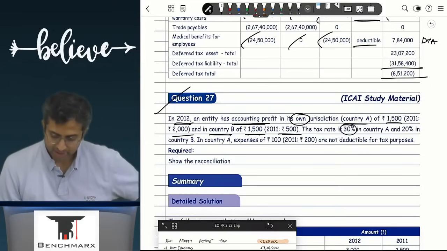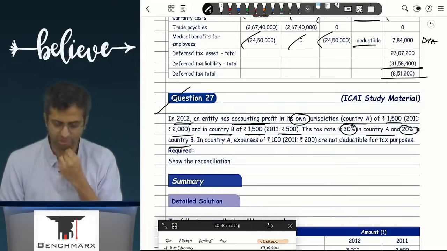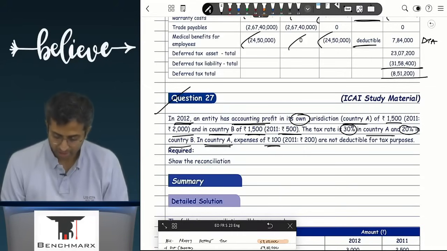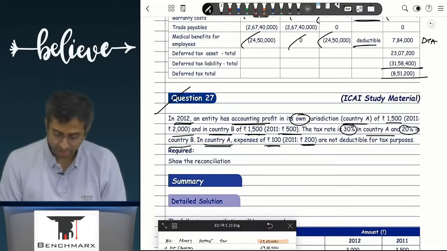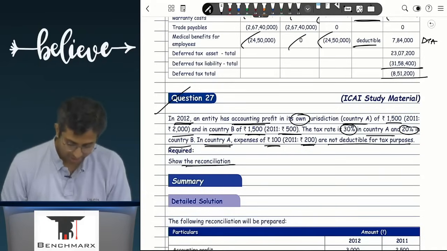The tax rate is 30% in country A and 20% in country B. In country A, the expenses of 100, earlier it was 200, are not tax deductible for tax purposes. Show the reconciliation.